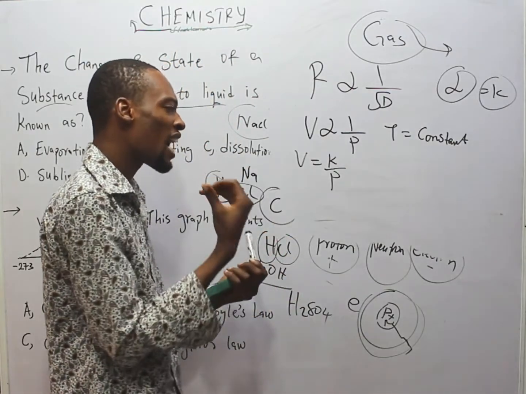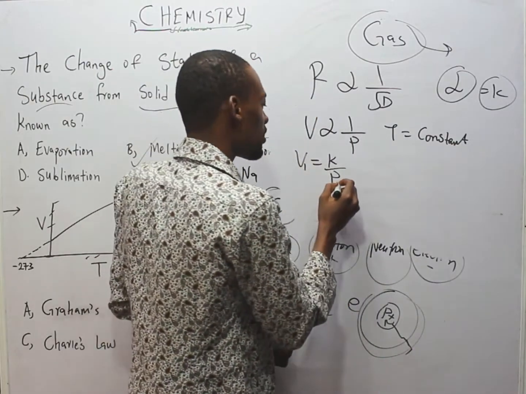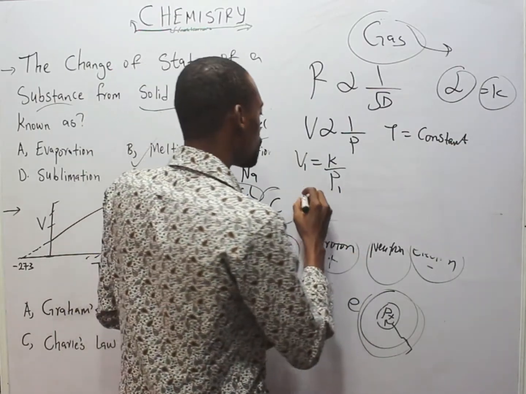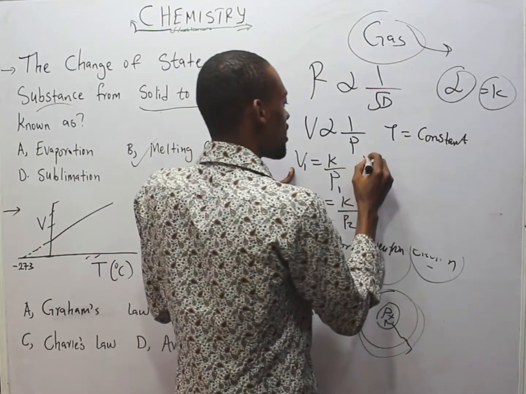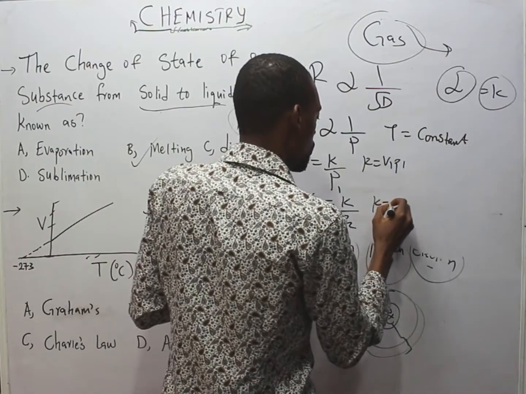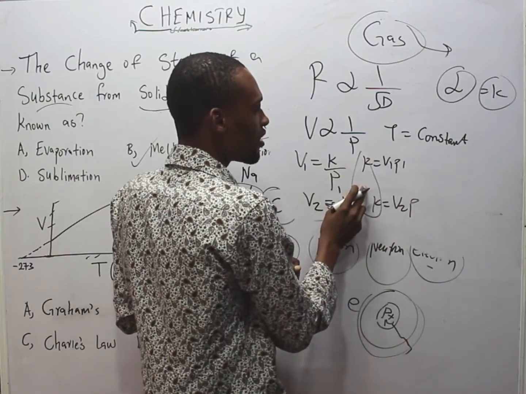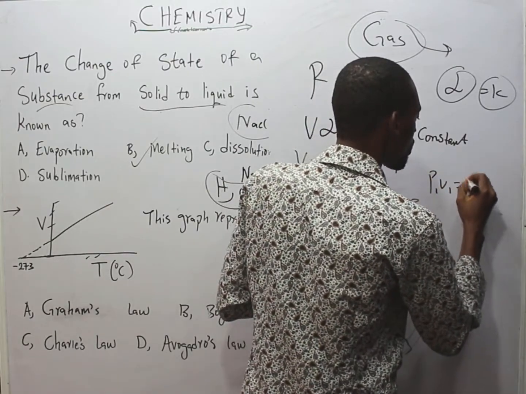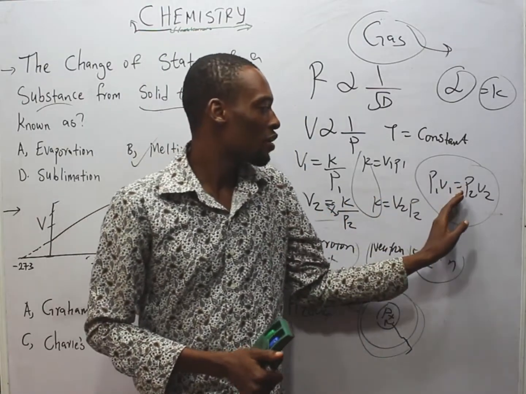Boyle's law. How about when we are given two gases? For two gases, the first gas will be V1, P1: volume of the first gas, pressure of the first gas. The second gas will be V2 is equals k over P2. From this, k is equals V1 P1, and k is equals V2 P2 when you cross multiply. This means k is equals k. Therefore, P1 V1 is equals P2 V2. So this is a very useful formula for solving under Boyle's law.